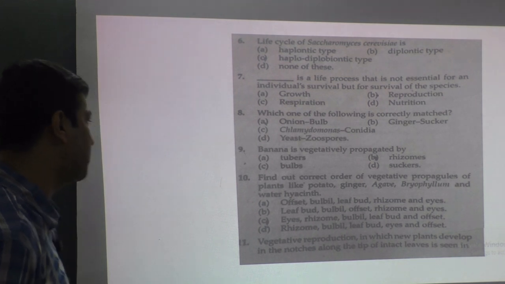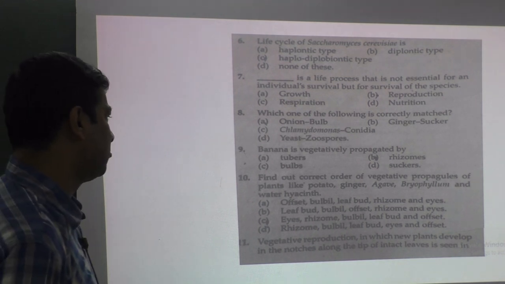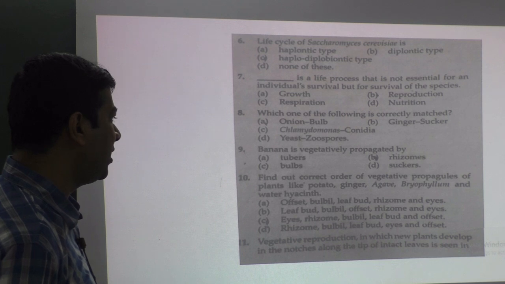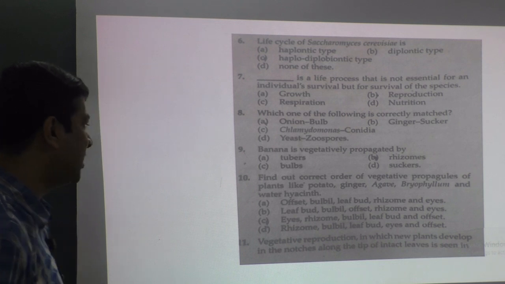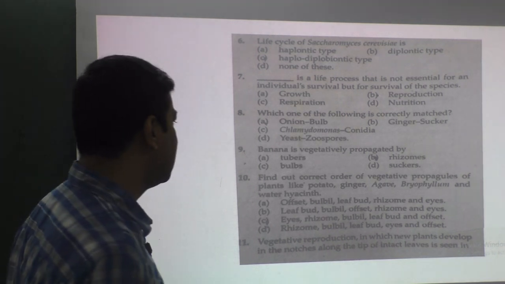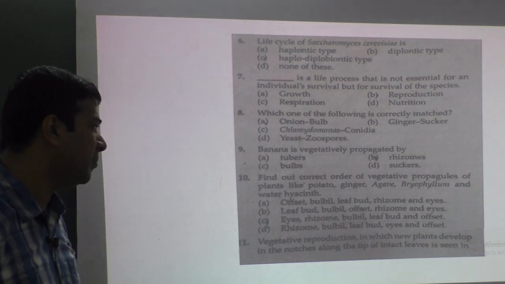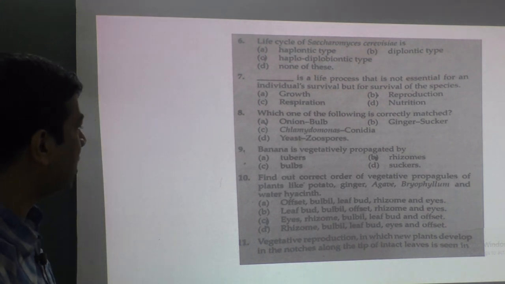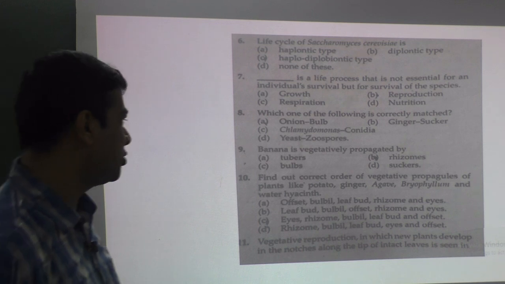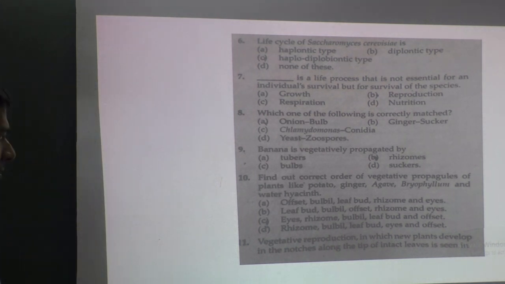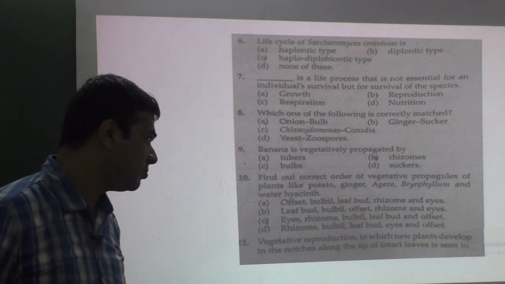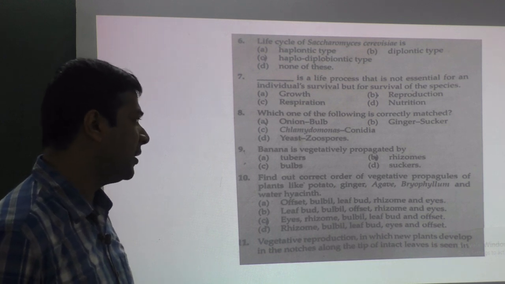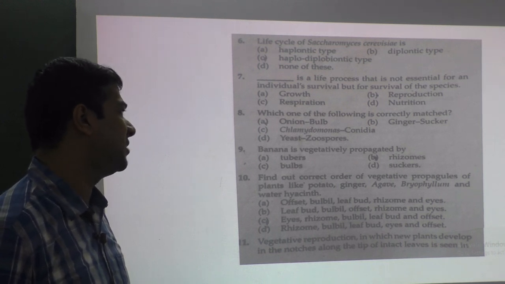Find out the correct order of vegetative propagation of plants like potato, ginger, agave, Bryophyllum and water hyacinth. Offset, bulbil, leaf bud, rhizome and eye. Leaf bud, bulbil, offset, rhizome and eye. Eye, rhizome, bulbil, leaf bud and offset. Rhizome, bulbil, leaf bud, eye and offset. It should be option C: eye, then rhizome, then bulbil, then leaf bud, then offset.